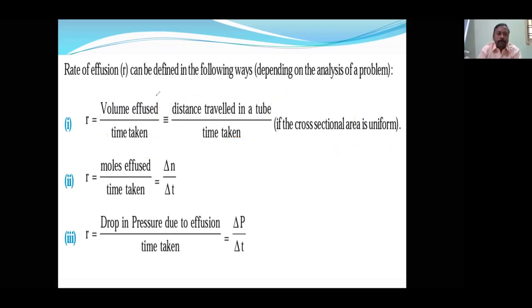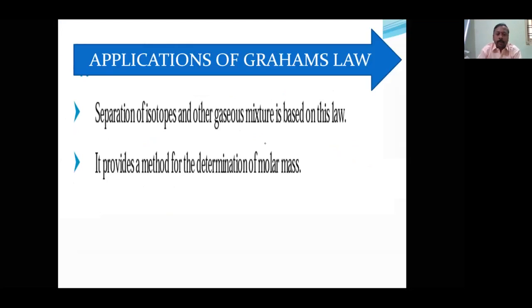Then, applications of Graham's law. The first use is the separation of isotopes. What are isotopes? Anything which has the same atomic number but different mass number. So according to Graham's law, if mass is different, then one will move fast and another will move slowly. So it is easy to separate the mixture.